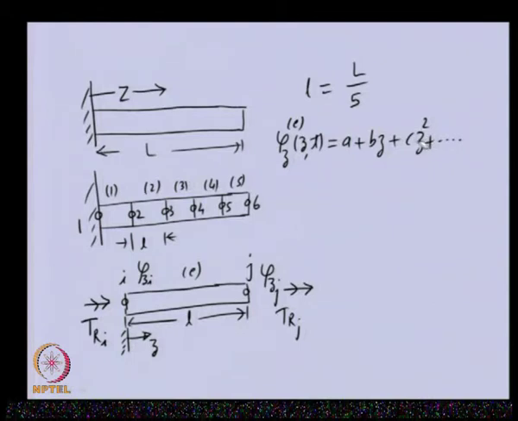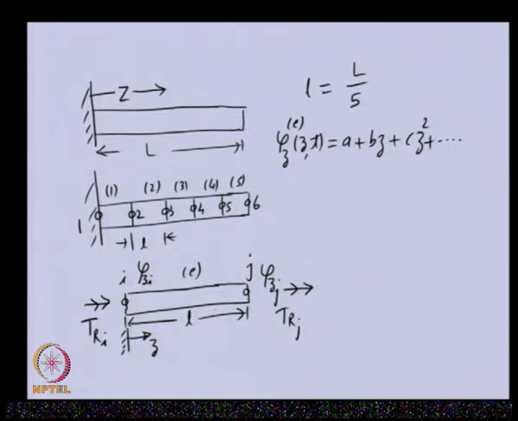You can see that in this interpolation function some unknowns appear, and we will find these unknowns from the boundary conditions of the element, because this solution which we are assuming is for this element.